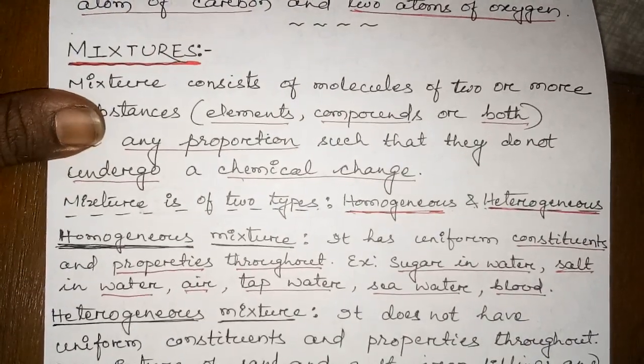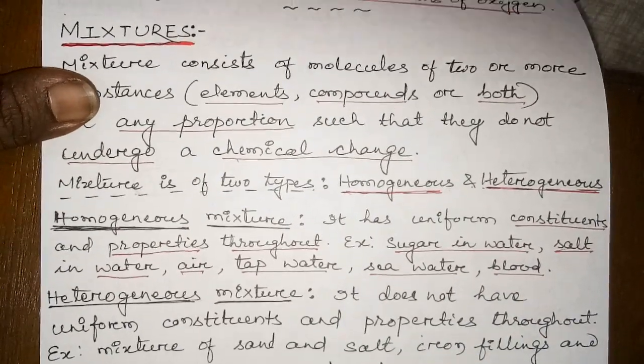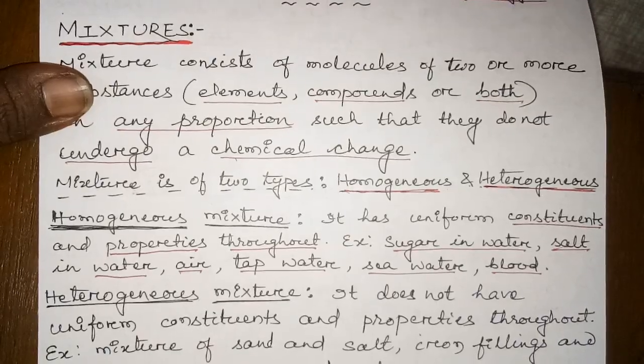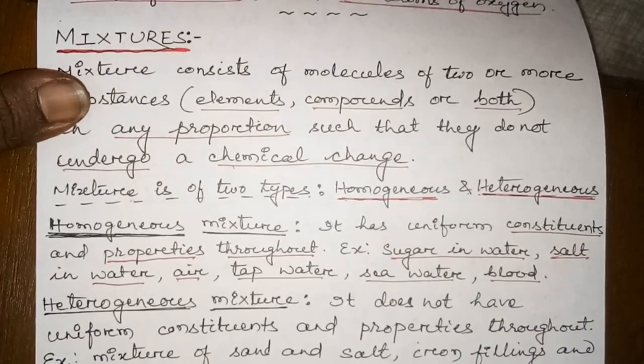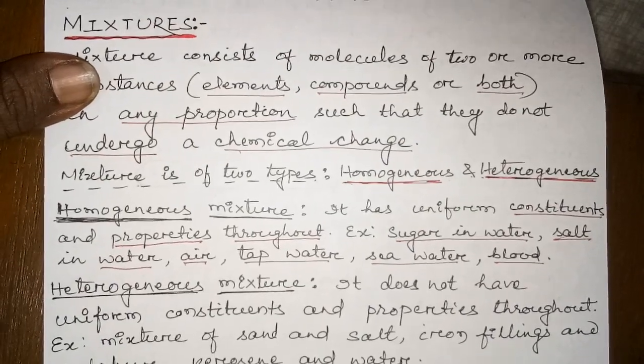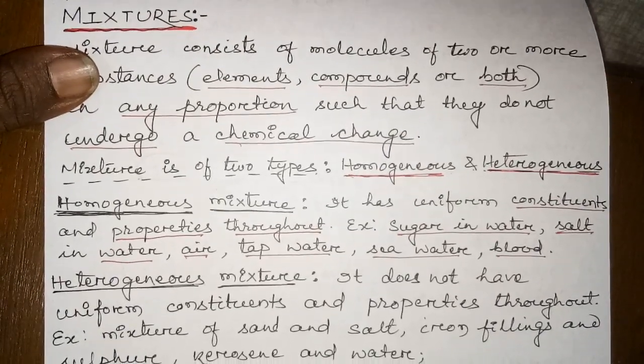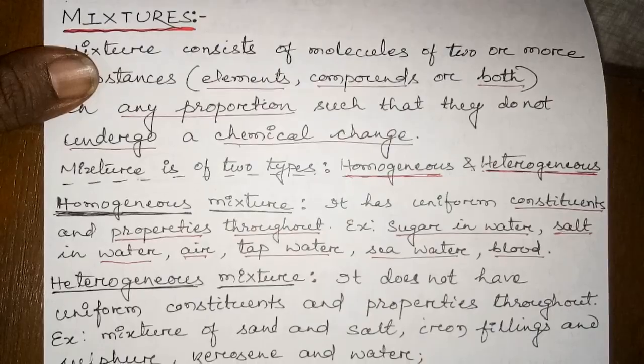The question may be coming as fill in the blanks. Blood is a dash mixture, tap water is a dash mixture. Blood is called a homogeneous mixture because the constituents and the property of blood is same throughout.